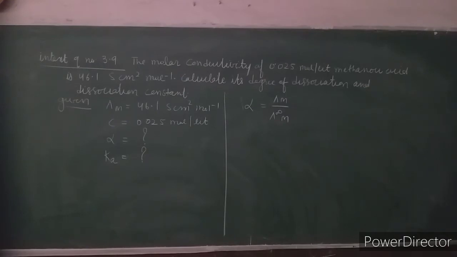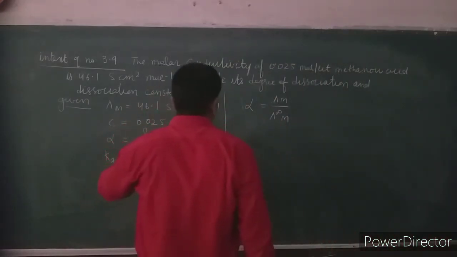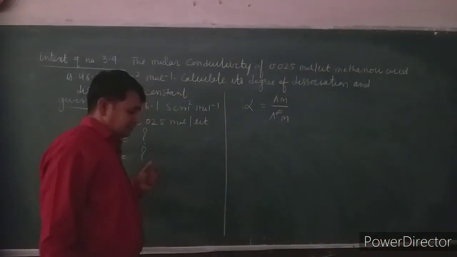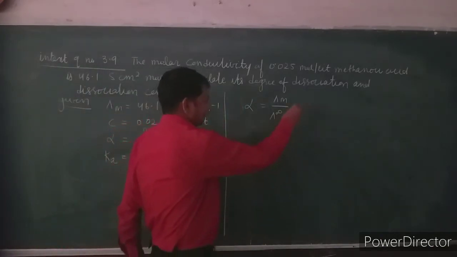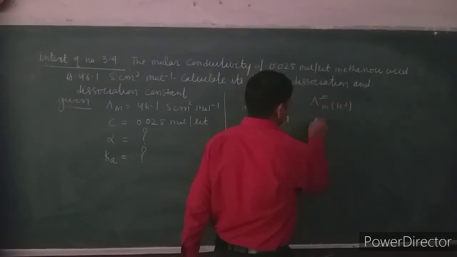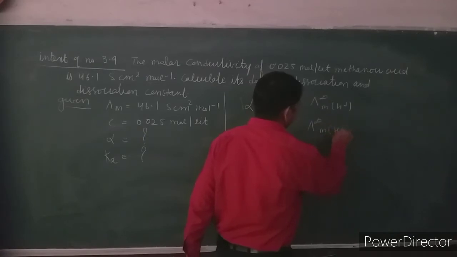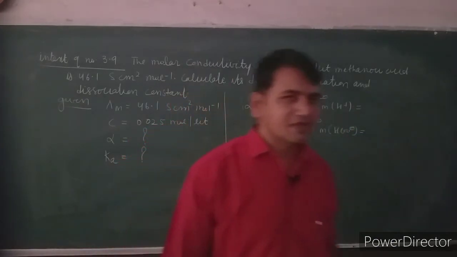For lambda infinite m, two things have been given: first is lambda m infinite of H plus, and lambda m infinite of HCOO minus, the formate ion. These two additional pieces of information have been given there.